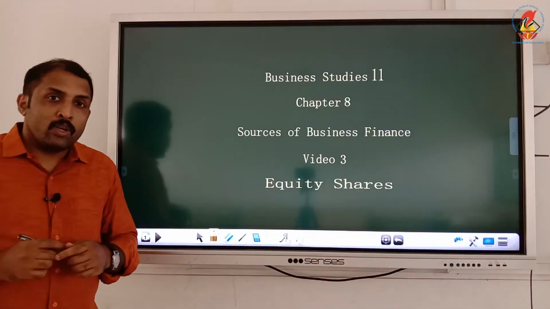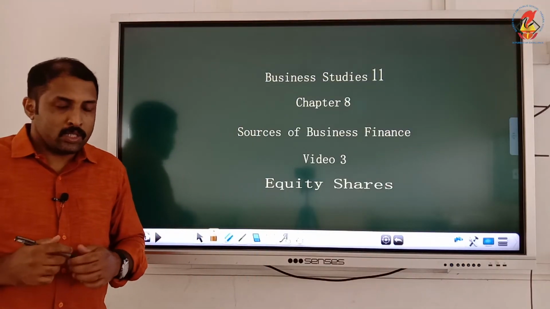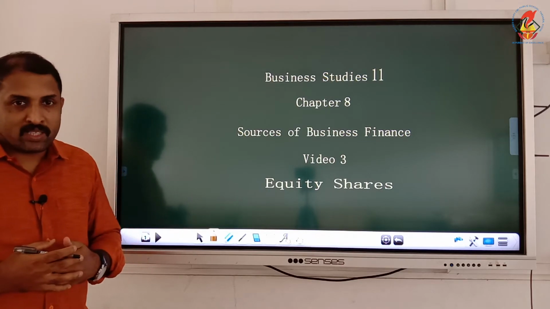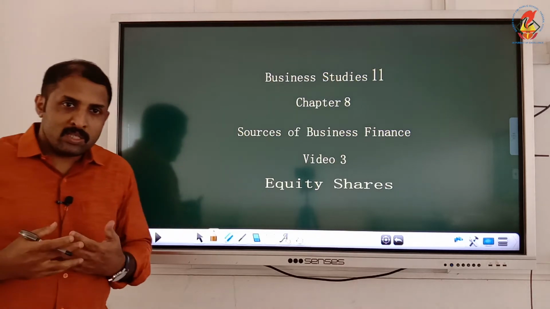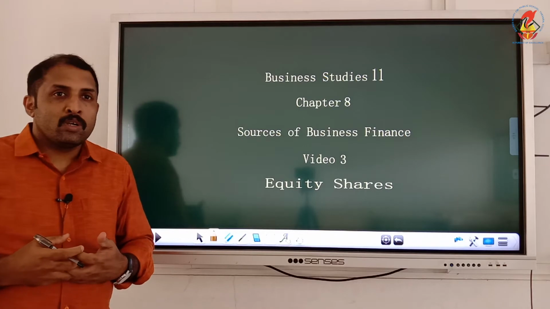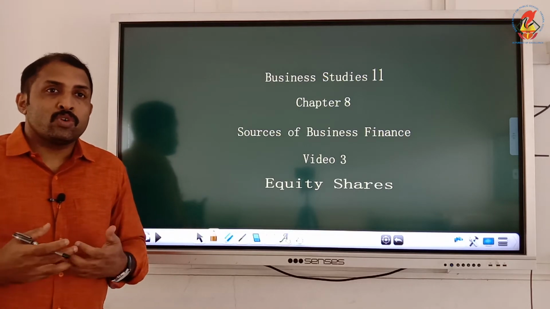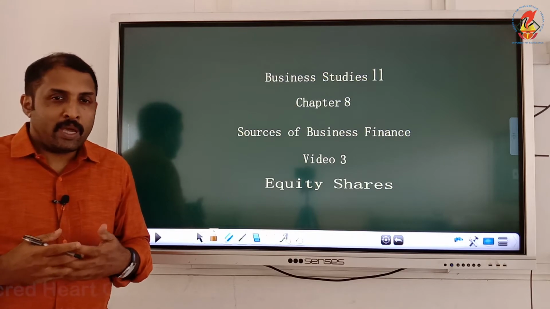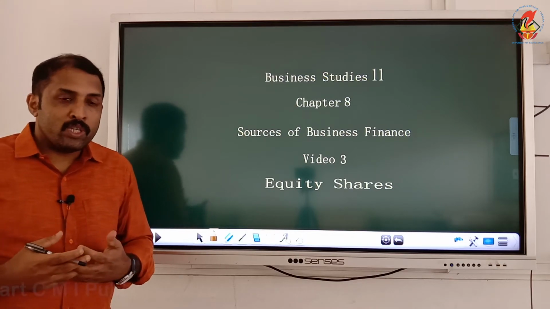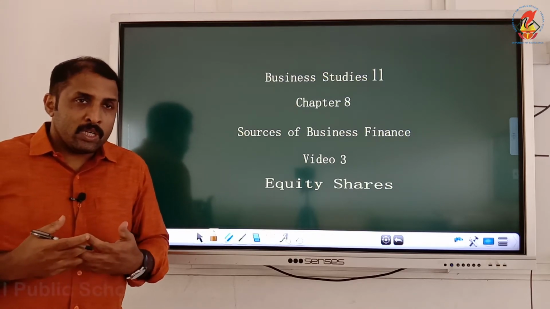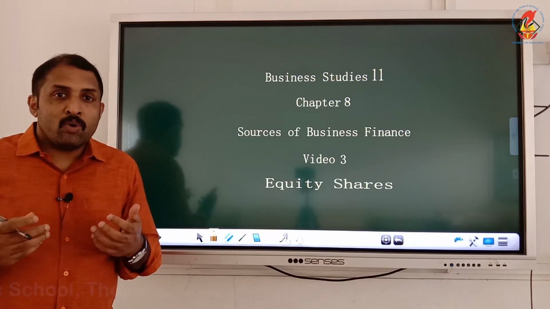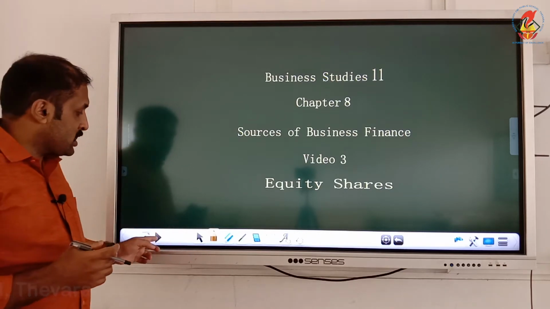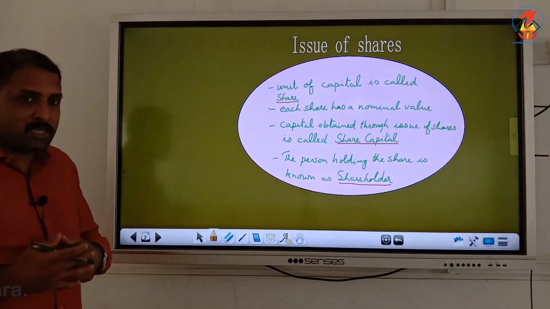We are entering into another topic in the chapter of source of business finance. And in this, again, we are talking about one of the sources of owners' fund, ownership fund, and that is about equity shares. But before understanding about equity shares, you must understand what a share is.